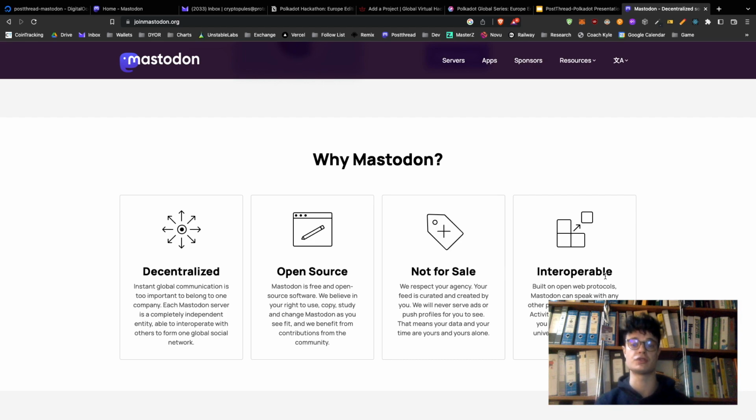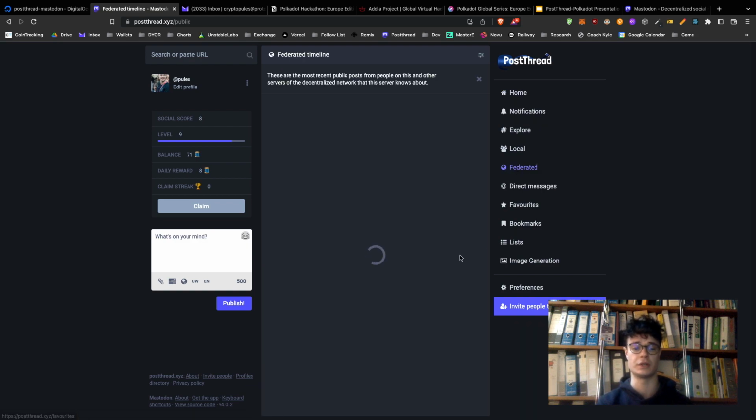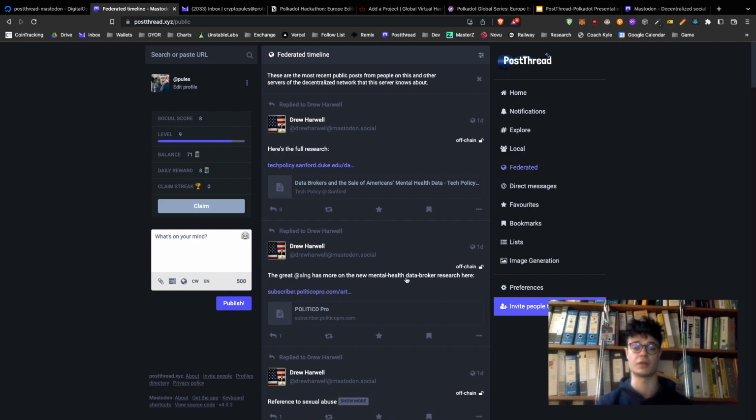On Mastodon, you can easily download your data and transfer it to any other Mastodon server instantly. So we plan to use this feature to capture some of the Mastodon network. We are developing an airdrop system where our current Mastodon users can transfer their account to Postthread and receive a reward based on their existing followers and posts. With around 2 million concurrent users, this opens up a lot of opportunities for Postthread to create a community. We plan to implement a similar system for other Web2 social networks as well.